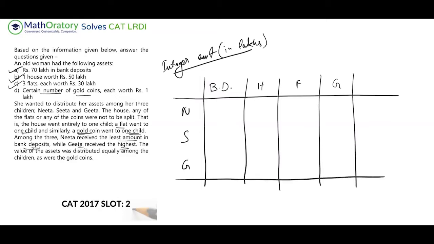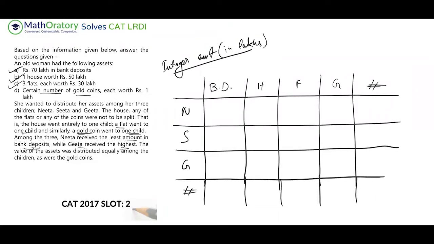There will be a total in both cases, the total of each column as well as the total amount received by each of the children. Among the three, Nita received the least amount in bank deposit, so this will be the minimum value, and this will be the maximum value. These are a couple of things that we know about the bank deposits.